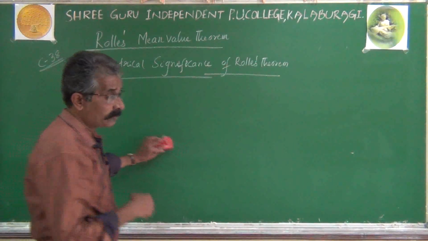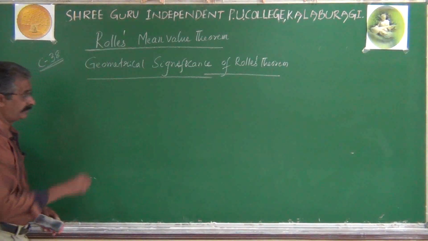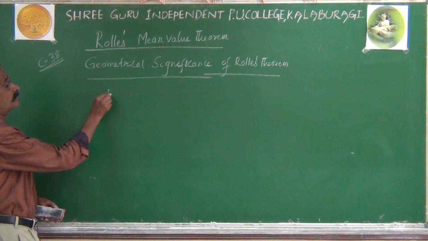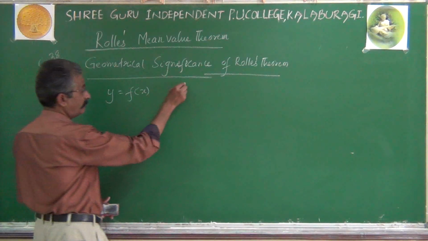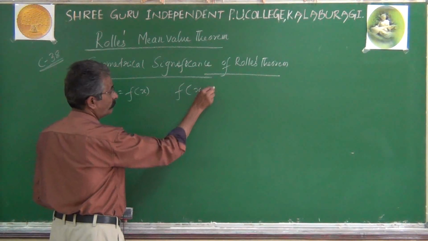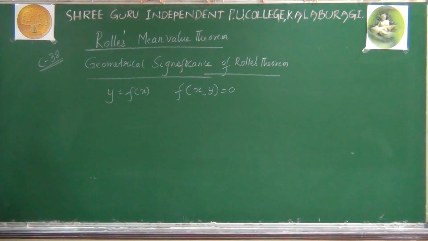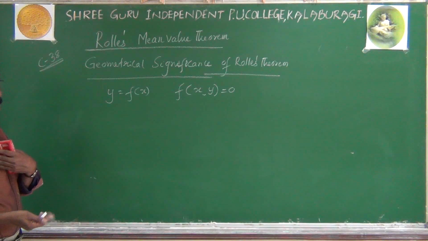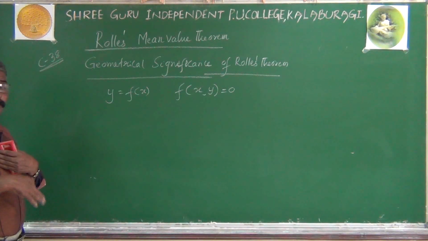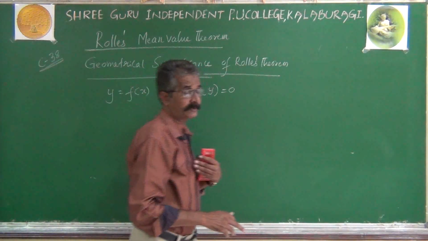Now study the statement of Rolle's theorem correctly. First of all, you are given a function y equal to f of x, geometrically, or you may be given a function f of x, y equal to 0, geometrically. This will represent a curve. It may be a parabola, hyperbola, ellipse, semi-cubical parabola, cubical parabola, straight line, or any other curve. Geometrically, this equation represents a curve.